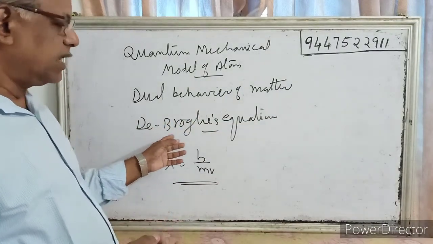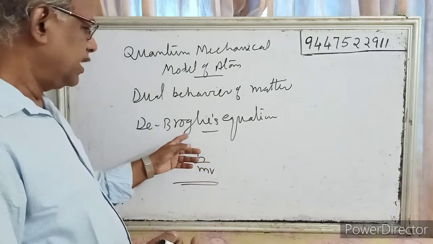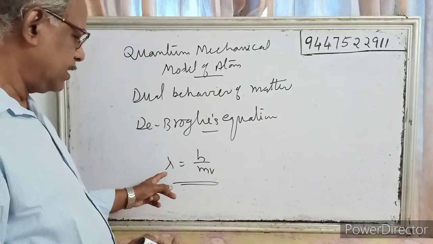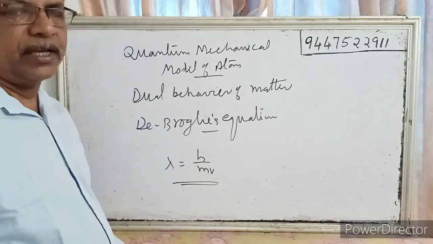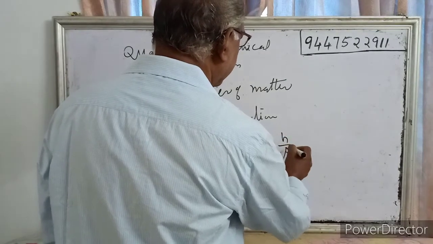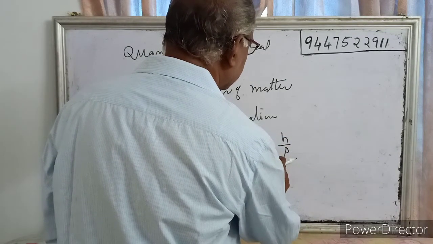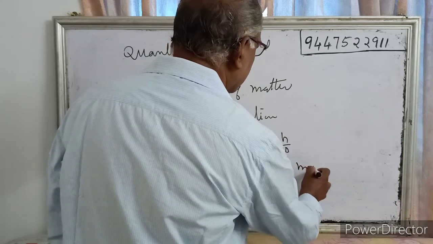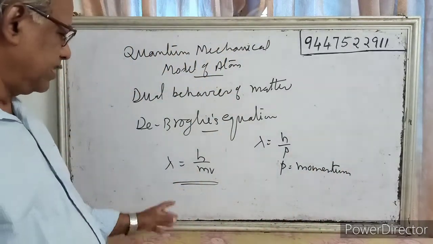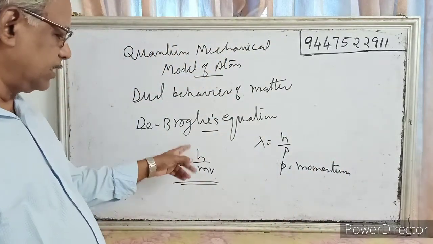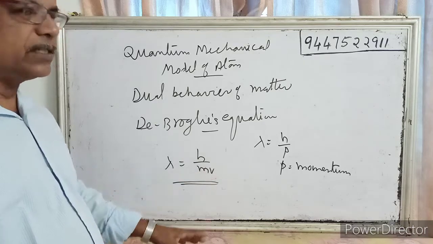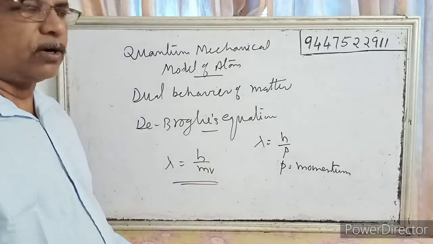So we have to study what is de Broglie's wave equation. According to de Broglie's wave equation, lambda is equal to h by mv. mv is momentum, that is, lambda is equal to h by p, where p is momentum. Momentum is mass into velocity. So the wavelength of a radiation, lambda, is equal to h by mv, where m is the mass of the particle, v is the velocity, and h is Planck's constant.